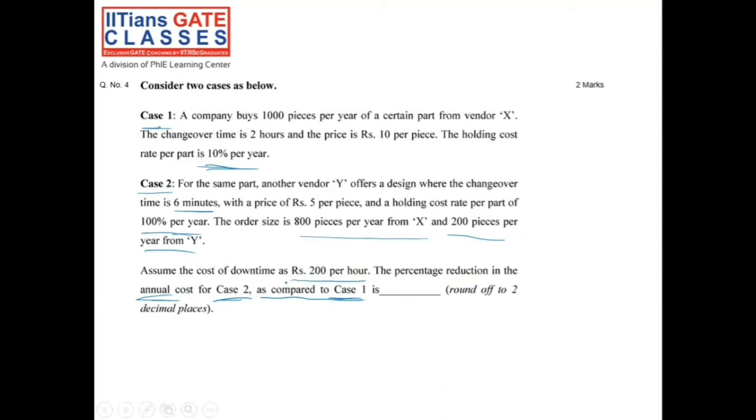So if you see here, two cases are given and different annual costs will come with respect to both the cases. The question is finally asking the percentage reduction in the annual cost for case 2 as compared to case 1. So how are we going to solve this? Let's solve first case 1 and then we'll see case 2 and then finally we'll calculate the percentage reduction.